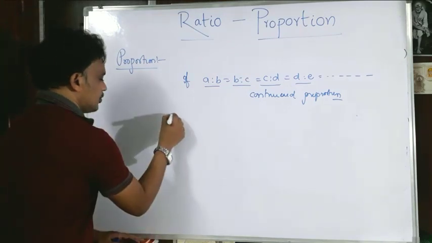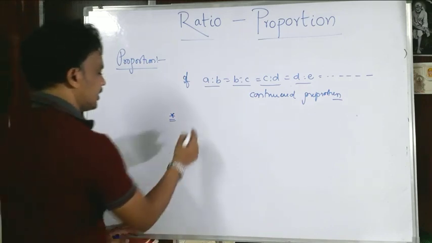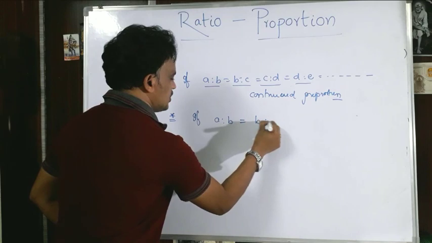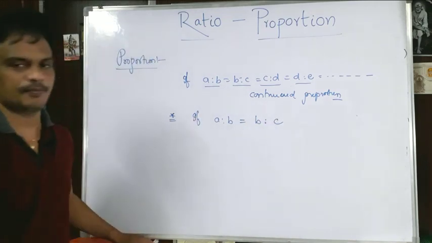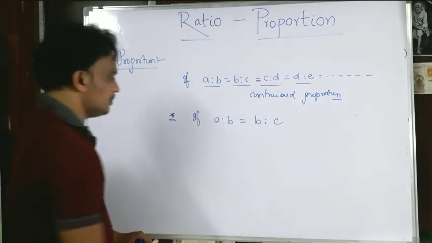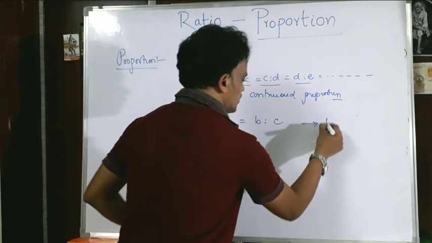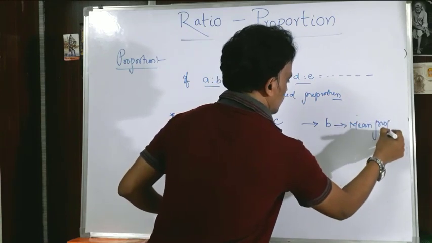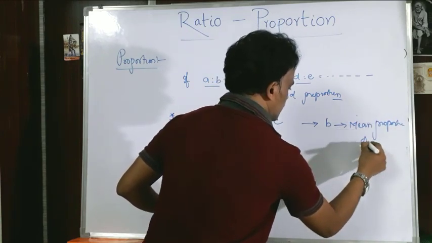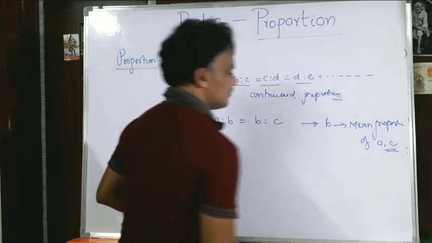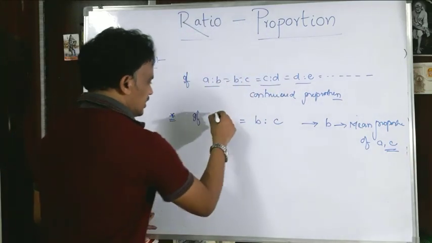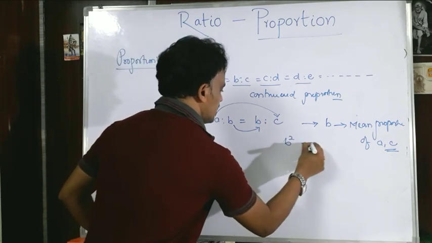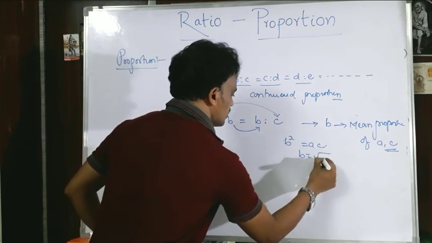One more important thing: if A is to B equals B is to C, in that case please observe this, B is called the mean proportional of A and C. What is its value? Product of extremes equals product of means, so B square equals AC, B equals root AC.